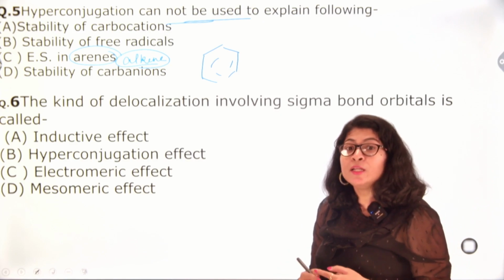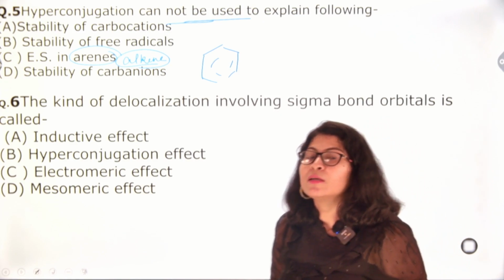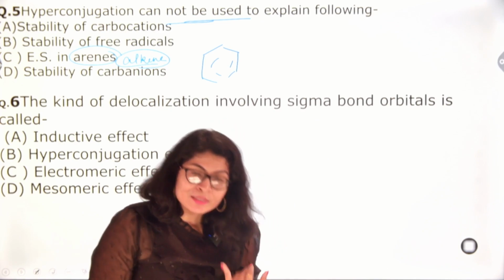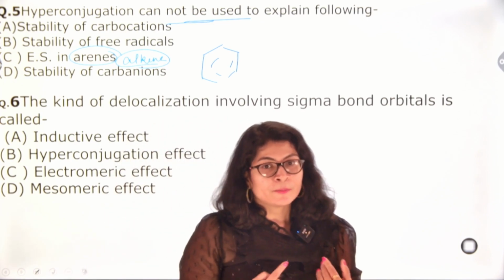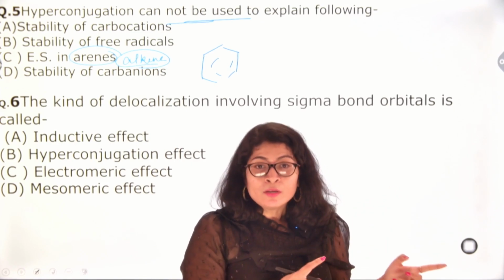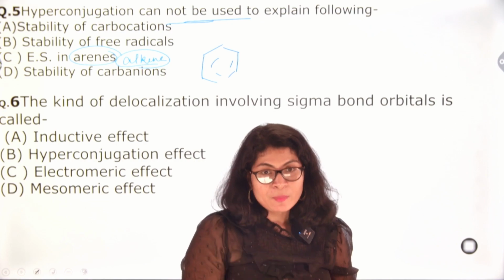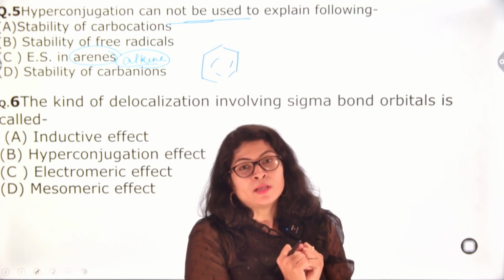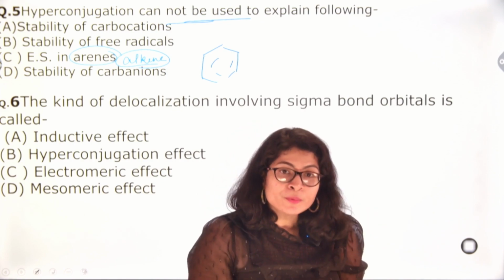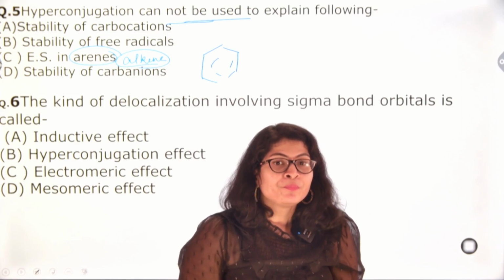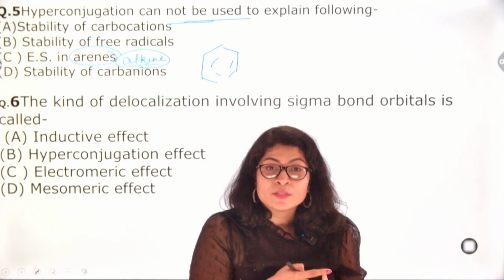Next is stability of carbanions. See here, carbanions means carbon with a negative charge, and negative charge signifies excess of electrons. Got it? So the stability in that case can only be explained by the presence of a group which withdraws the negative charge from itself. Electron donating groups, those groups which increase the negative charge over that carbon atom, add to destabilization of that structure.